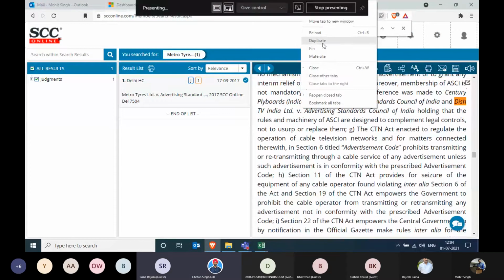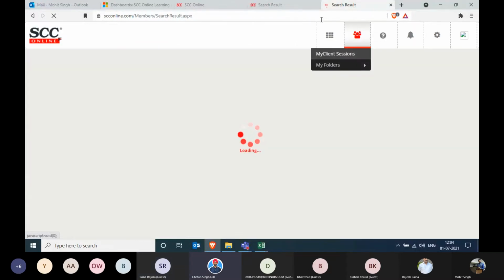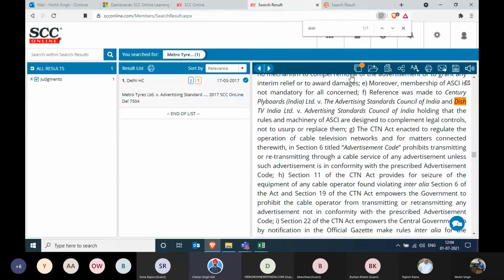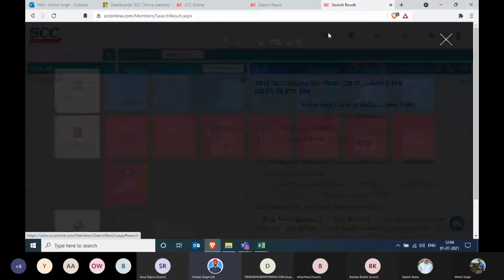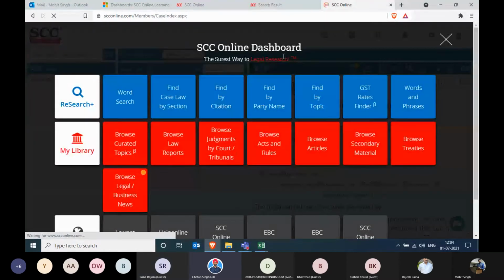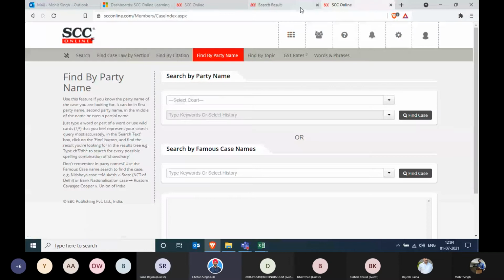Mohit, just go back onto that. It says the plywood as well, right? So reference was made to Century Plywood versus Advertising and Dish. So we got the first one. We are not able to find the second one. Let's see that. Just give me a moment over here, Mohit. Can you put that page up again? Okay, you're opening it up.